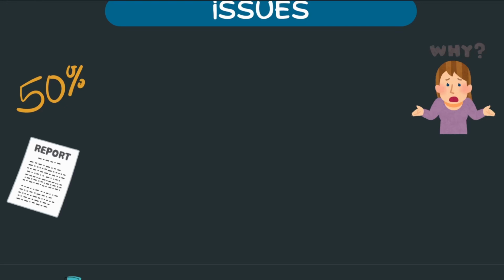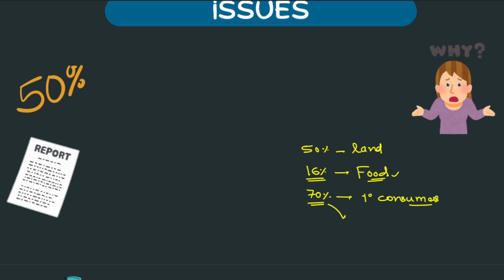We'll write it down here: 16% of the global food production. They cover 50% of the total land, are responsible for 16% of the food production, and provide 70% of the feed for the herbivores, our primary consumers. Please remember, we are also including the wild areas, so wild animals are also present. That is why I've written primary consumers.